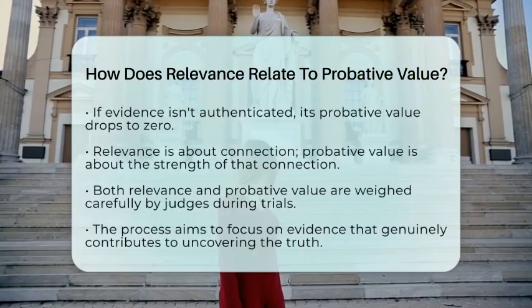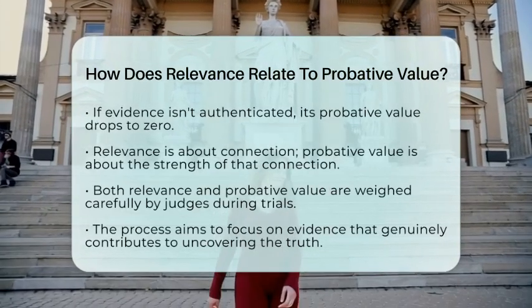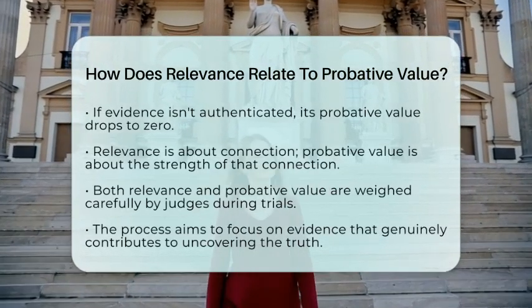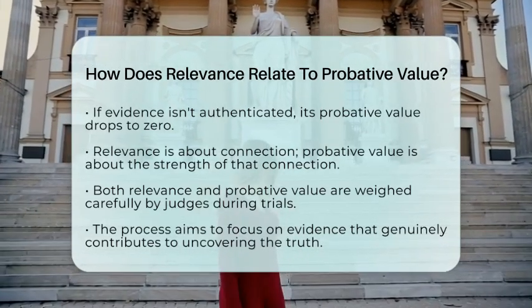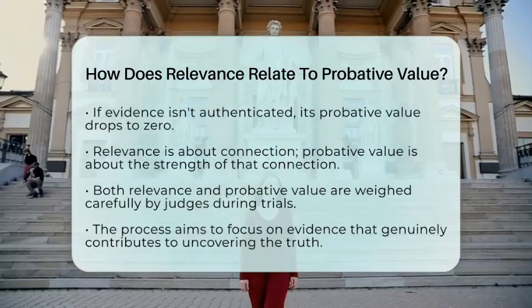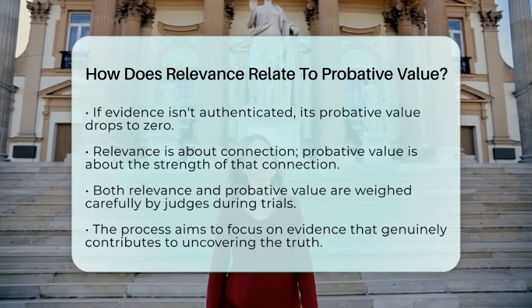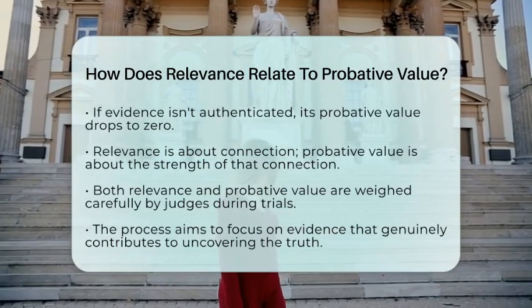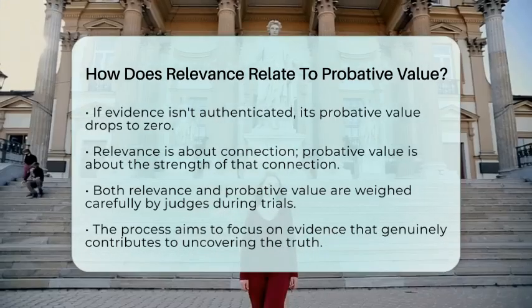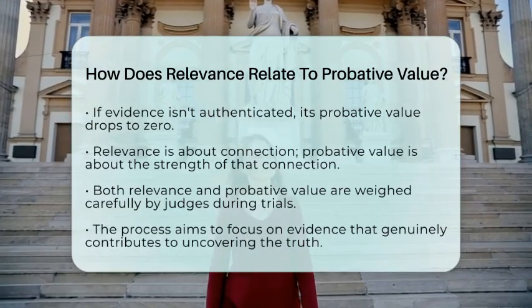To sum up, relevance is about whether evidence has any connection to a fact that matters. Probative value is about how much that evidence actually helps prove or disprove that fact. Evidence must be relevant to have any real probative value. Judges carefully balance the strength of that evidence against any potential harm it might cause. This process keeps the courtroom focused on evidence that genuinely helps find the truth without being sidetracked by distractions or unfair prejudices.